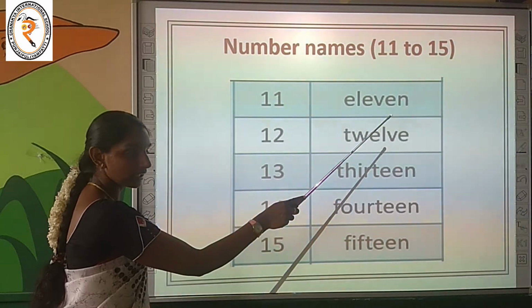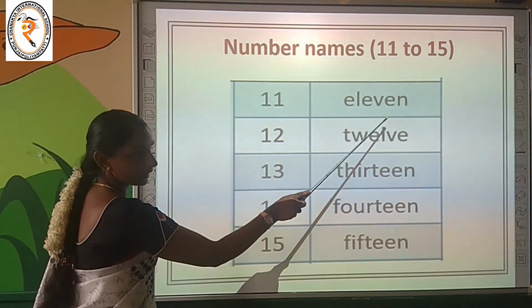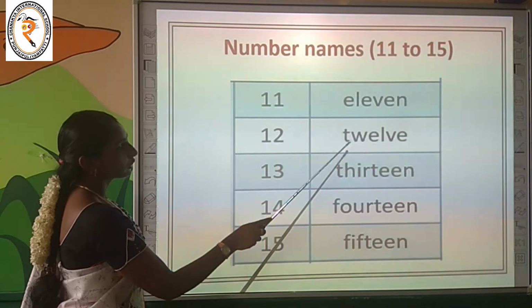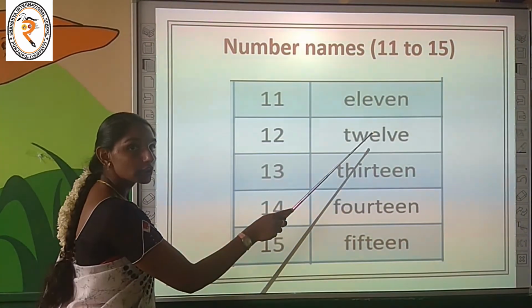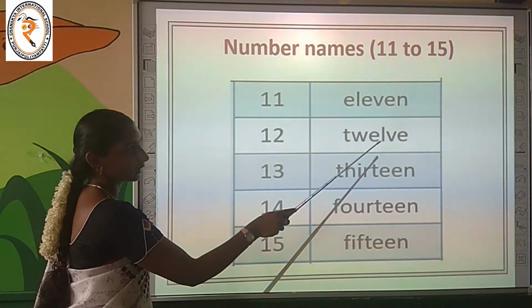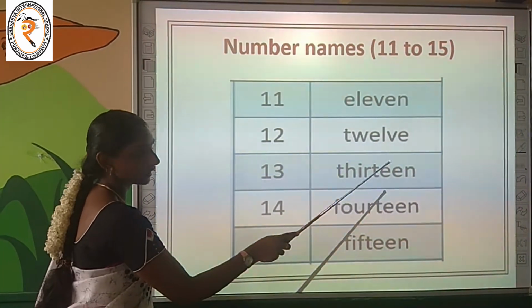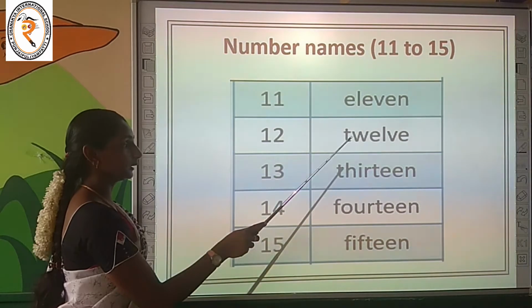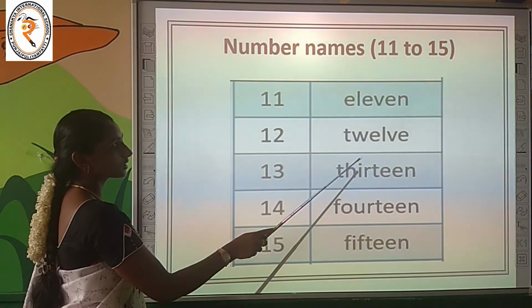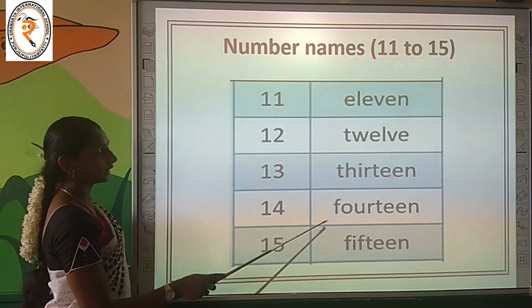E-L-E-V-E-N, what is it? 11. Spell it once again. E-L-E-V-E-N, 11. T-W-E-L-V-E, 12. Spell it once again. T-W-E-L-V-E, 12. T-H-I-R-T-E-E-N, what is it? 13. T-H-I-R-T-E-E-N, 13.